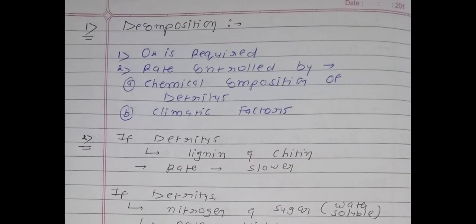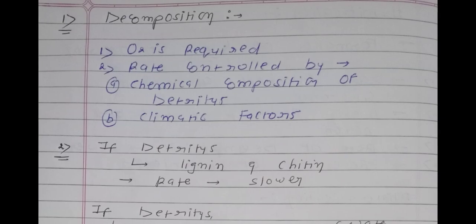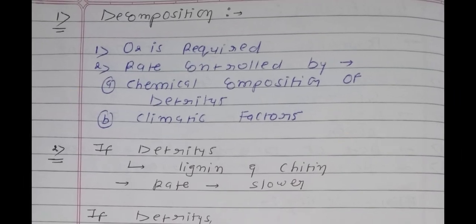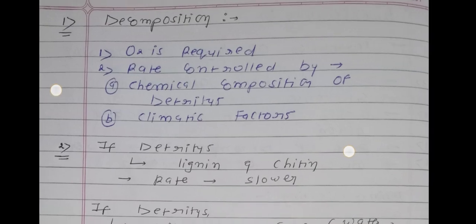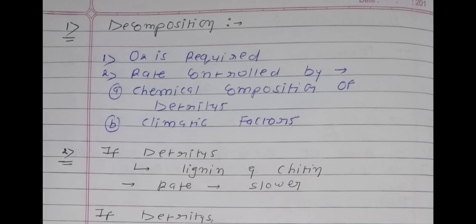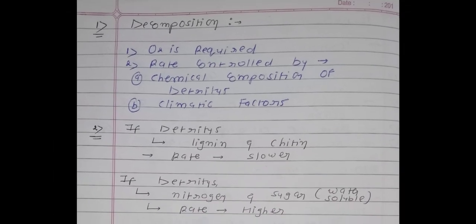In the process of decomposition, oxygen is required, means without oxygen it is not possible. The rate of this process will be controlled by 2 factors. First one is chemical structure, means chemical composition of the detritus, as well as the outer surrounding climatic factors. So you will remember 2 things: chemical composition of detritus, and climatic factors.